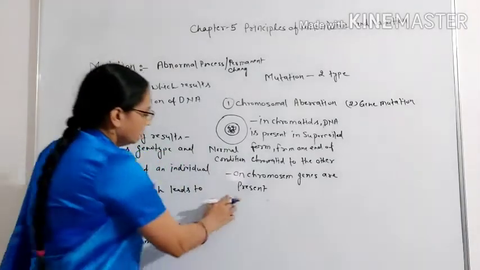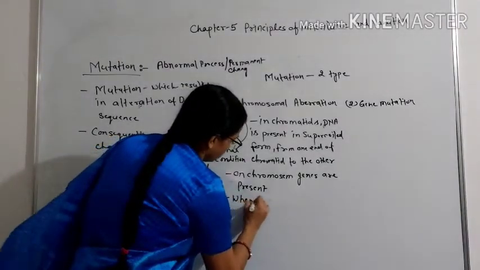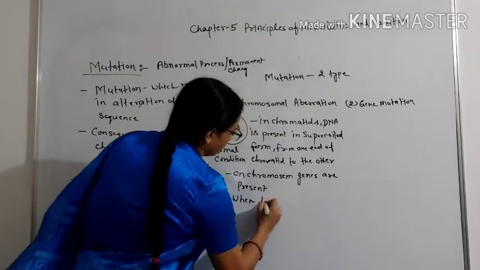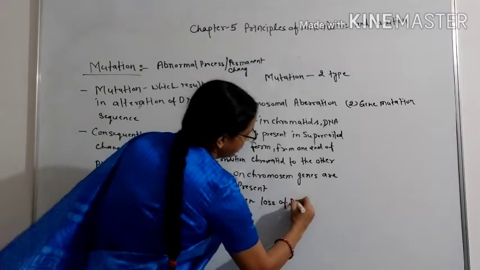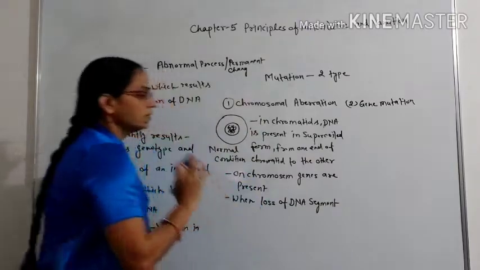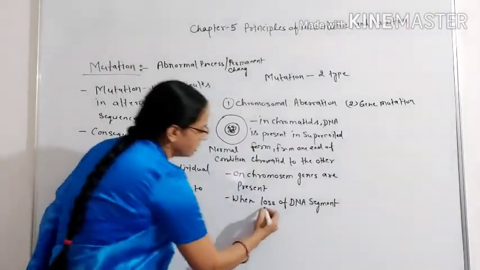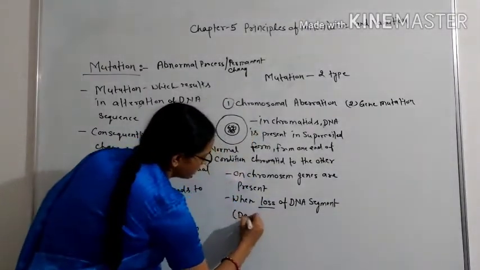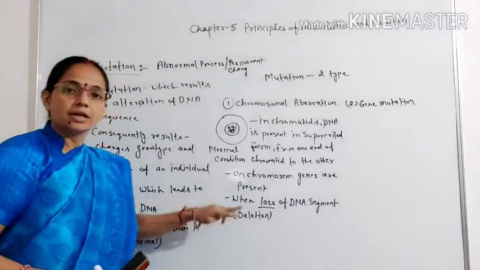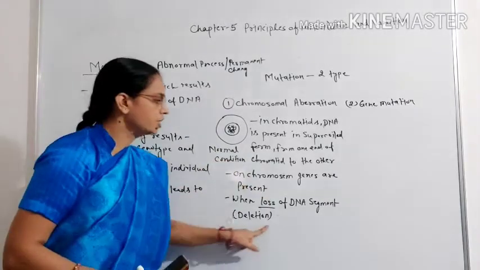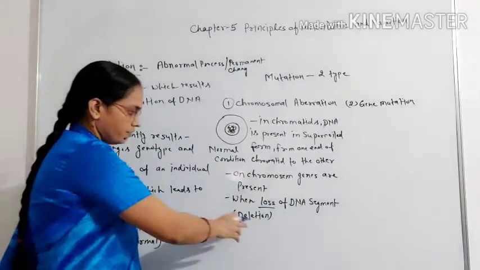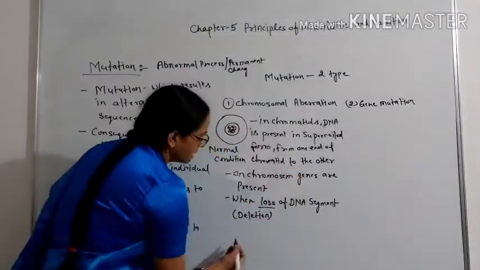When there is loss of a DNA segment, the process is called deletion. When deletion of DNA segments occurs in a chromosome, it means loss of a DNA segment.